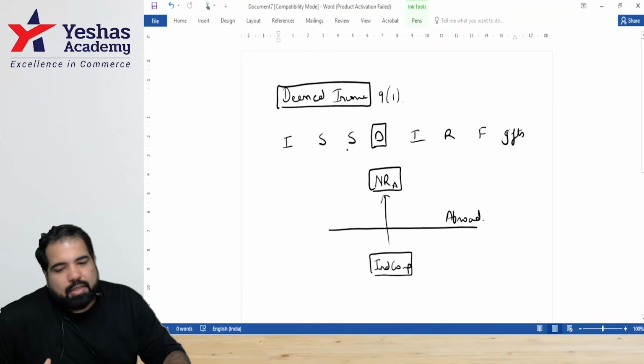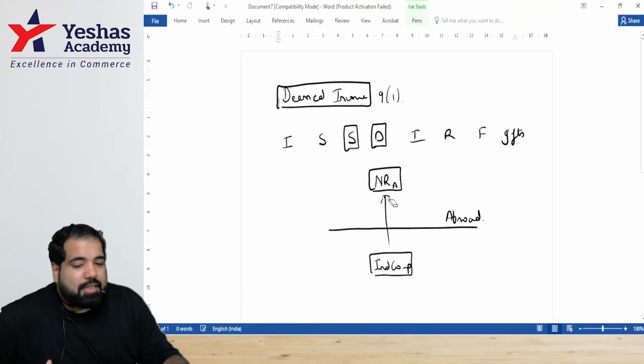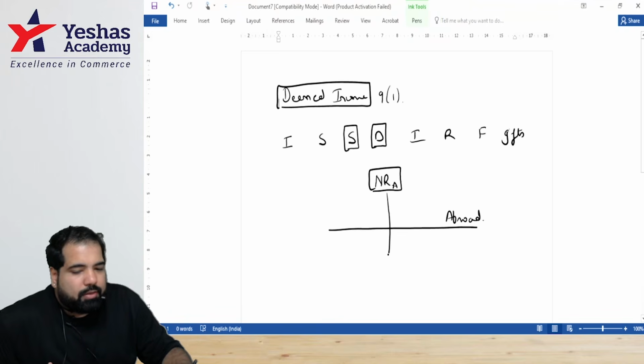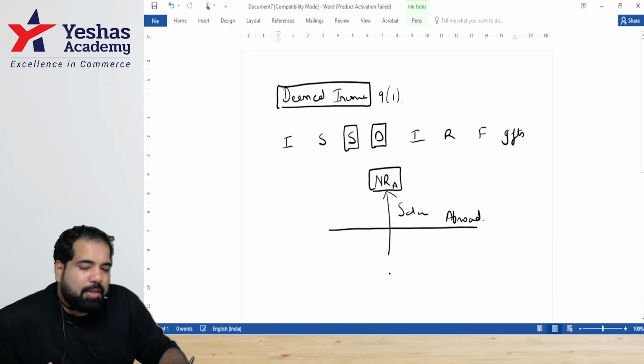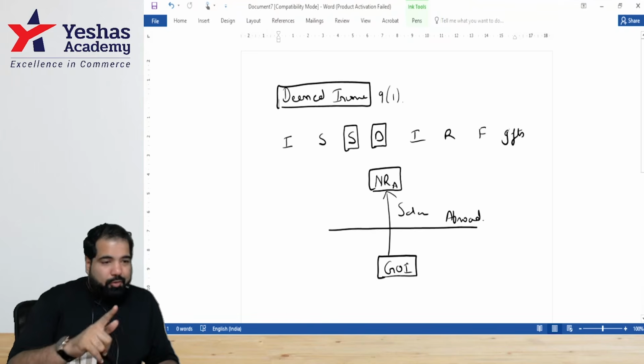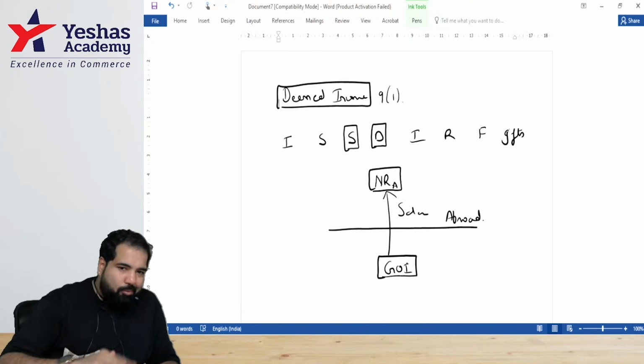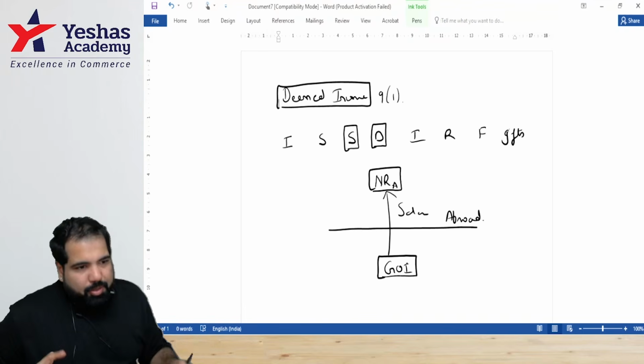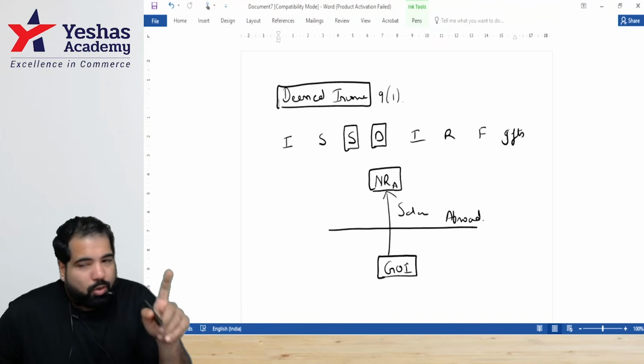Yes. Next. He's earning some salary, guys. He's where? Abroad. He's earning what? Salary. But the salary is being paid by the government of India. Who's paying salary? Government of India. Everyone okay with this? So when the government of India, guys, not Reliance, not Adani, when the government of India pays salary, we'll tax it here. But not the allowances, only the salary.